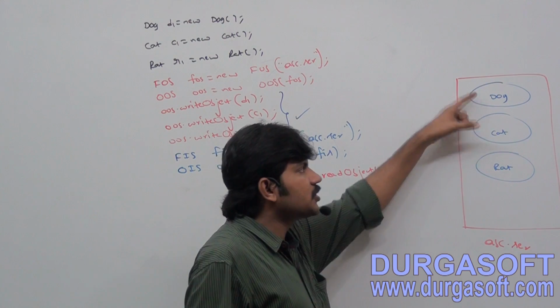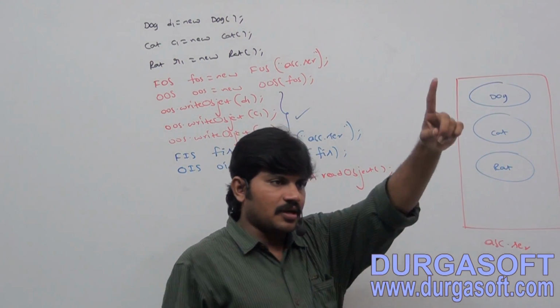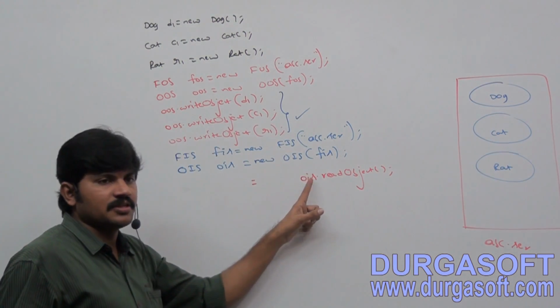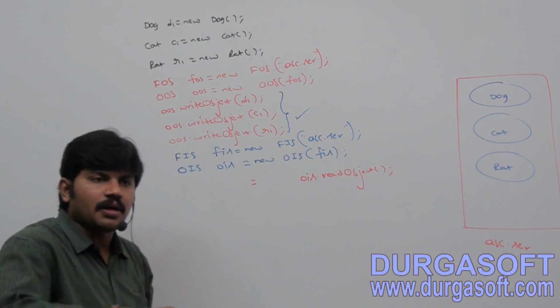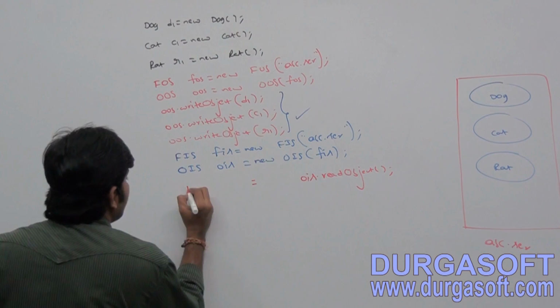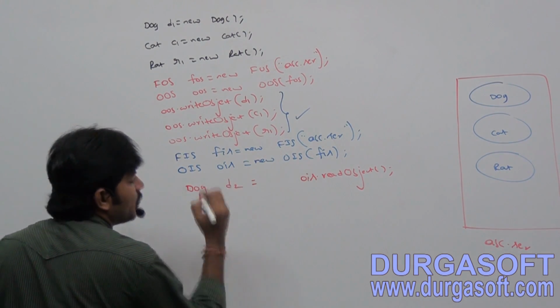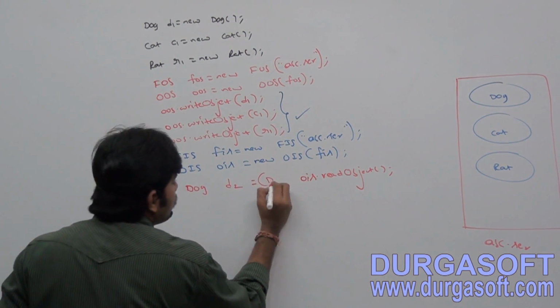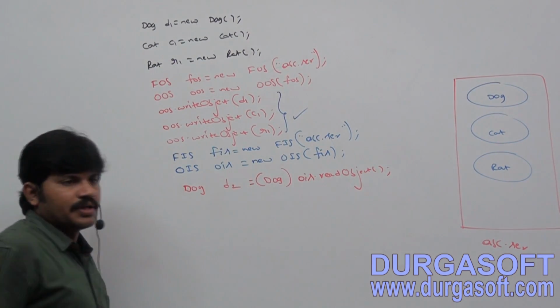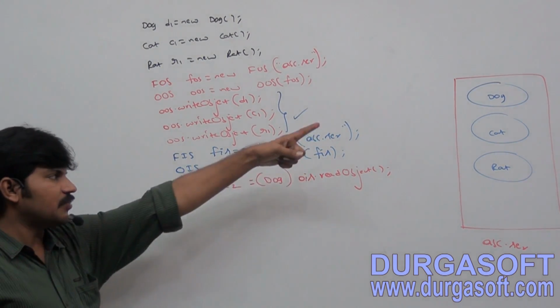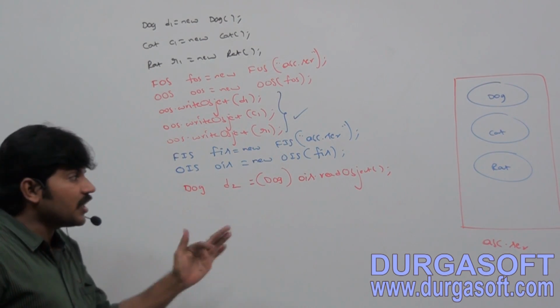First, which object did we serialize? The dog object. At the time of deserialization, which object will come first? The dog object only. That's why Dog d2 = (Dog) ois.readObject. I got the first object. I want to get the second object.